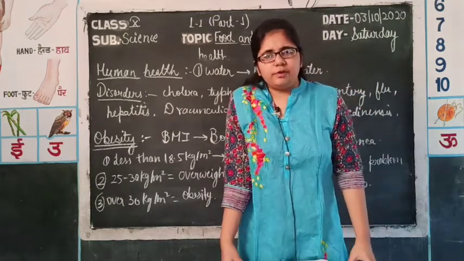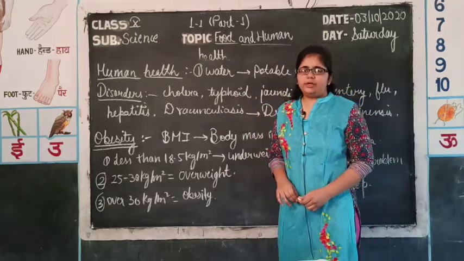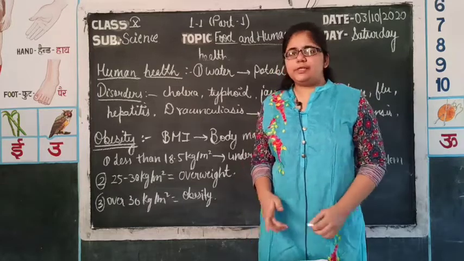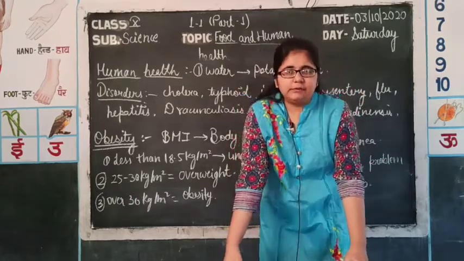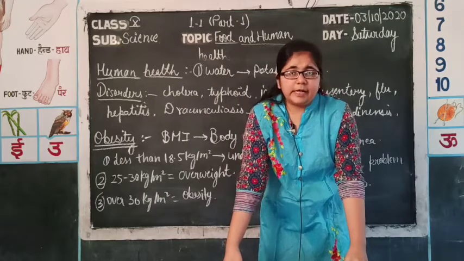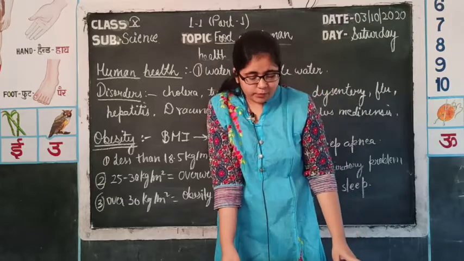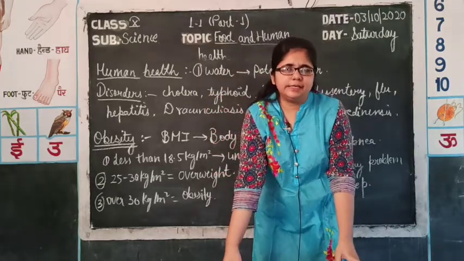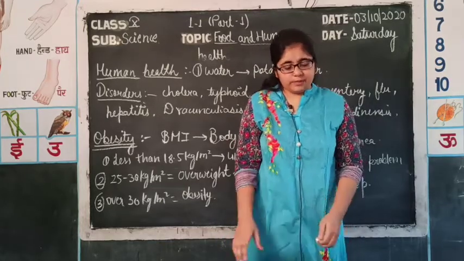So, first of all, we are starting with the topic water, the properties of drinking water as well as the effects of contaminated water. As you know, water is life. We can very easily say that water is life, as it helps in performing various activities like drinking, preparing food, bathing, washing, and activities in agriculture as well as in industries. In various fields, we require water in enormous amounts.